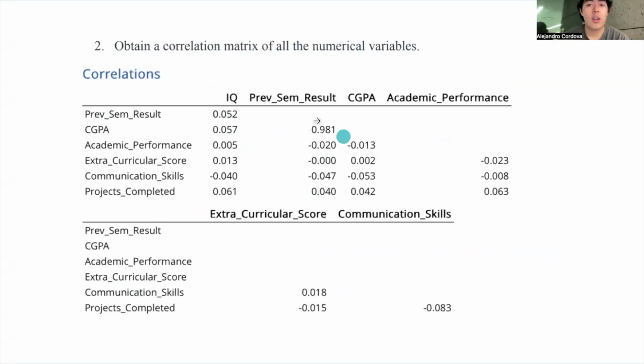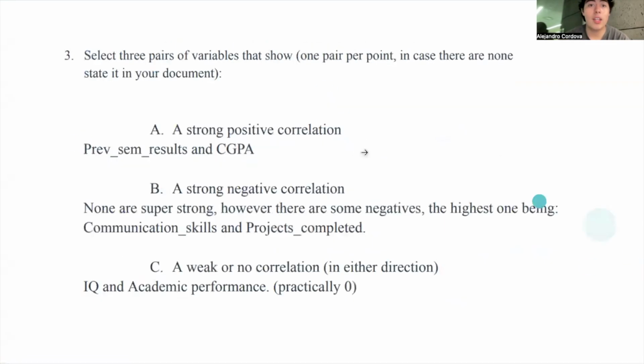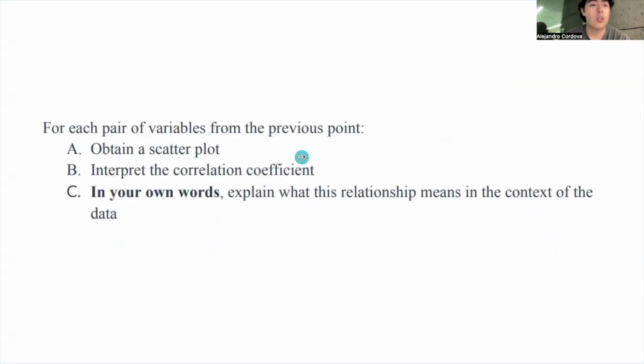activity. So first, we got the correlation matrix of all the variables, and we got very low correlations except the PrevSem results and CGPA. We selected a strong positive correlation, a strong negative correlation, and a weak or no correlation. You can compare these selected ones with the correlation metrics in here. So then we did scatter plots for each one.